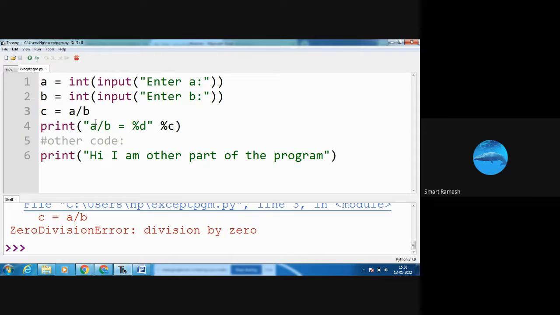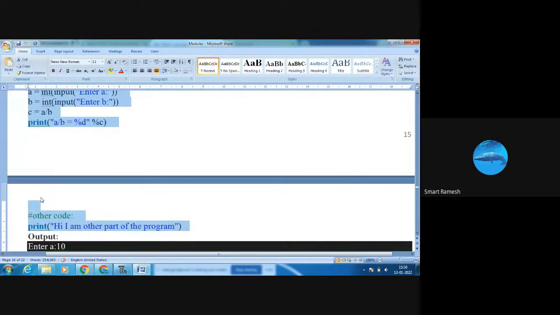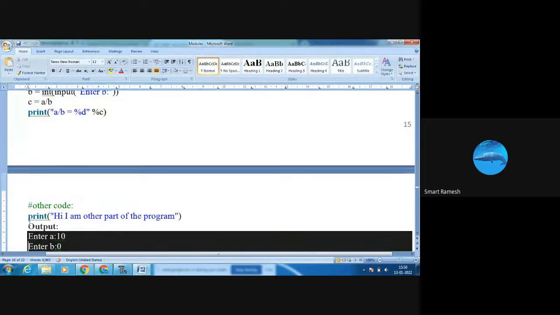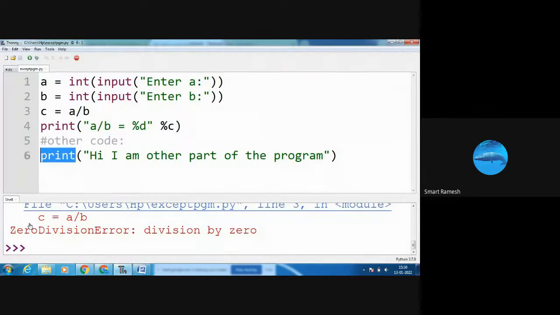In this line, c equal to a by b, the error occurred, so the following program will not be executed. The print statement will not be executed. Next, the other print statement also will not be executed. So in order to handle that exception, the remaining program can be executed.